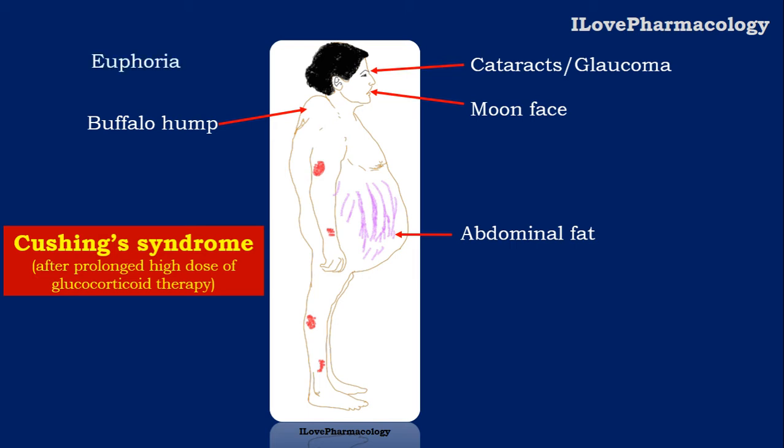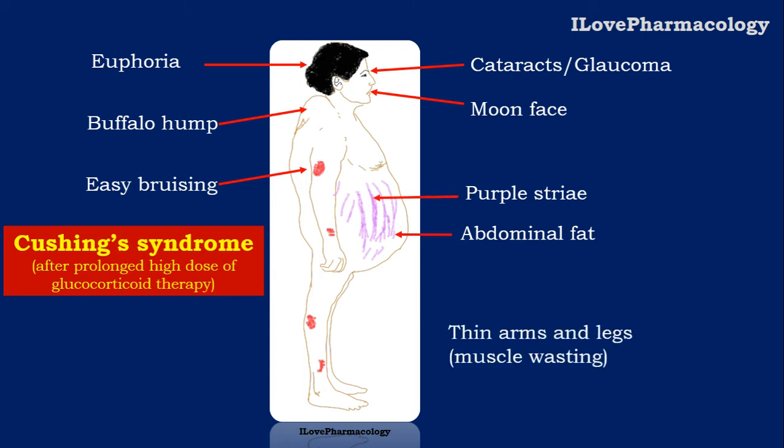It can lead to euphoric side effects, insomnia, depression, anxiety, nervousness, etc. It can lead to an increased risk of easy bruising, and due to the stretching of the skin from fat deposition around the central region, it can lead to purple striae. Because of the shift of fat from the periphery to the center, it can lead to thinning of the arms and legs, and since there is a breakdown of protein, it can lead to muscle wasting. It will also increase the risk of poor wound healing.